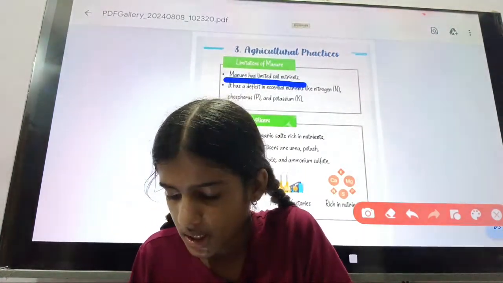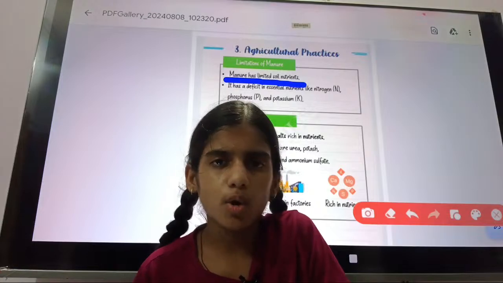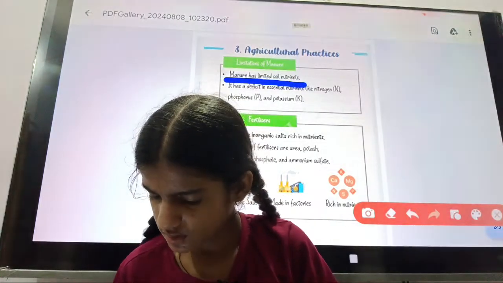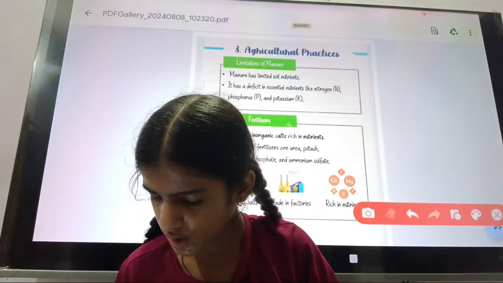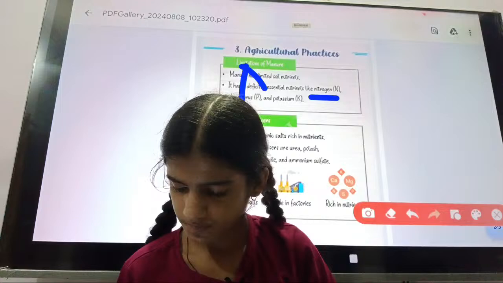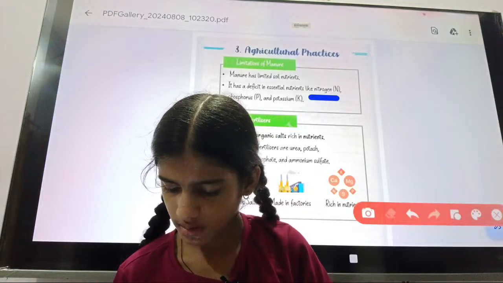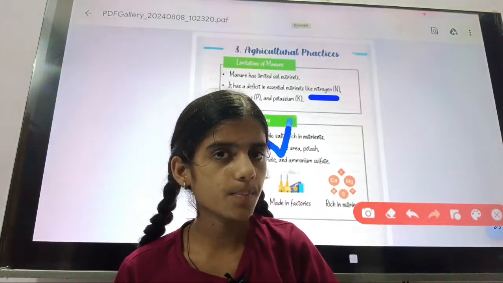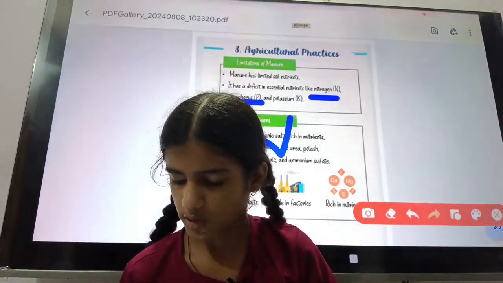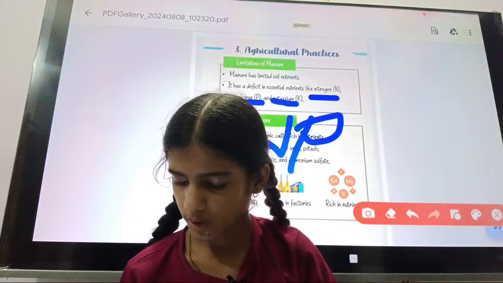Okay, and it has a deficit of the nutrients that the plant requires, in very small quantity, that are very essential nutrients. First is nitrogen. The symbol of nitrogen is N. Second is phosphorus. The symbol of phosphorus is P. Third is potassium. The symbol of potassium is K.